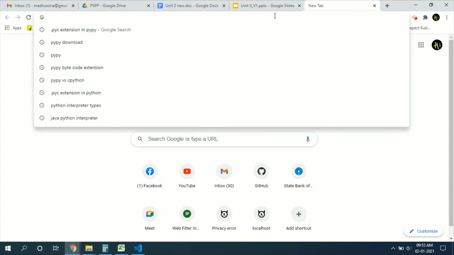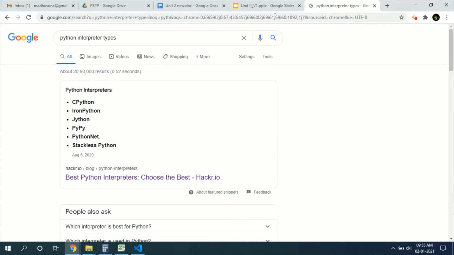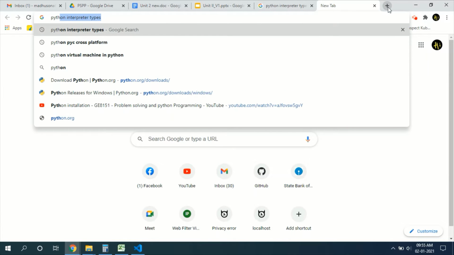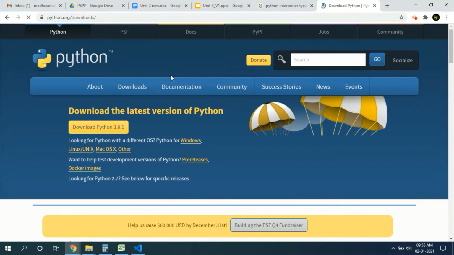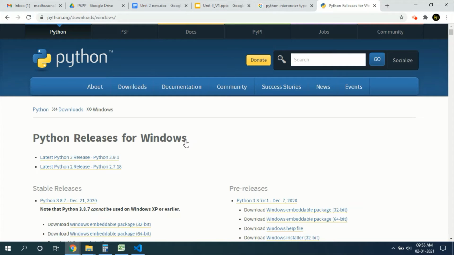So there are different types of Python interpreters. Just type Python interpreter types. Here you can see different types of interpreters. One is CPython, IronPython, JPython, PyPy. If you downloaded and installed Python using this link, python.org/downloads, you are using CPython implementation.